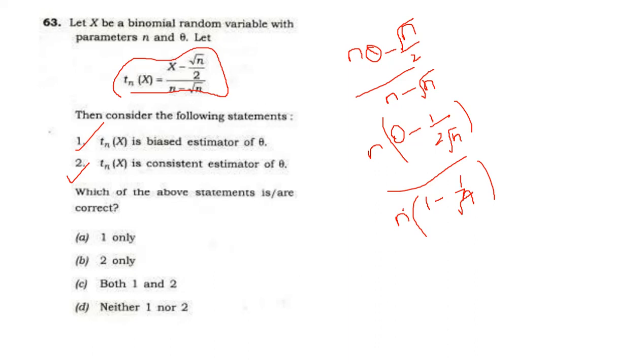Here n cancels out. So this is a biased estimator for theta. When we check consistency, the variance of Tn goes to 0 when n tends to infinity, so we get a consistent estimator for theta. Option C is the correct answer for question number 63.